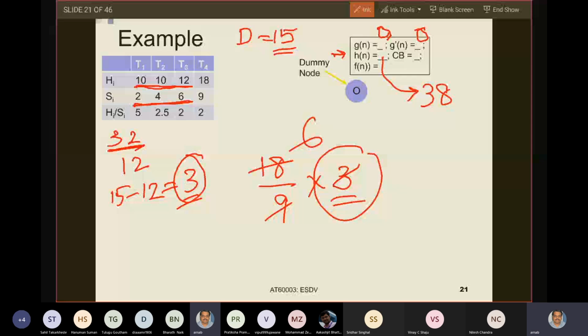After giving the resources to T1, T2 and T3, I just have 3 amounts of resource. And if I give that to T4, because I cannot give to T1, T2 and T3, and the next best is T4, I can only give it partially, which is 6.